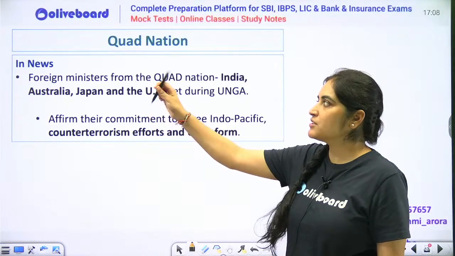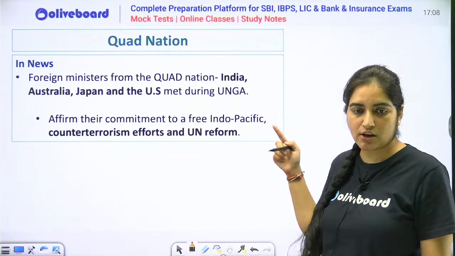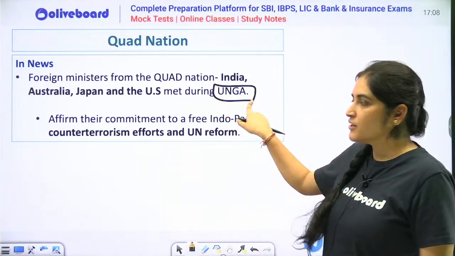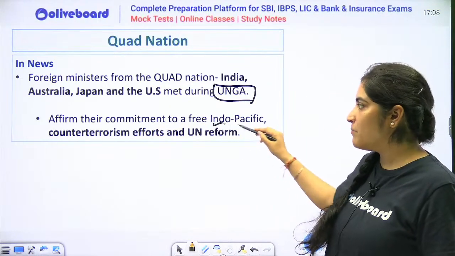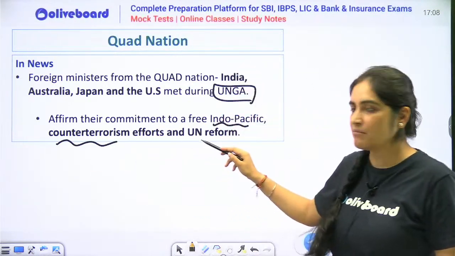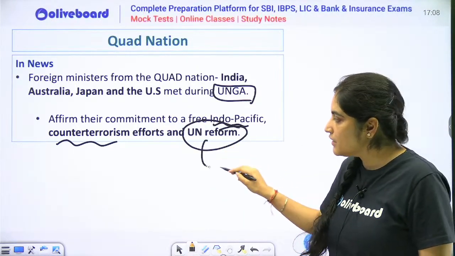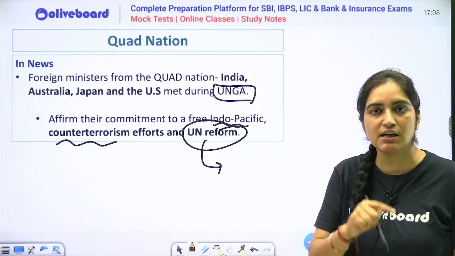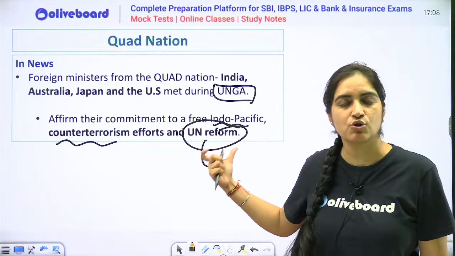Now, the foreign ministers have actually, there is a meeting on UNGA. So, very good, Rohit. So, during the UNGA meeting, all the Quad members actually met to talk about Indo-Pacific counter-terrorism efforts and United Nation reforms. आपको बहुत ज़्यादा पढ़ने की जरूरत नहीं है यूनाइटेड नेशन रिफॉर्म्स के बारे में, बट इफ यू आर गिविंग दिस ईयर्स आरबीआई इंटरव्यू, थोड़ा सा जरूर देख के जाना व्हाट इज गोइंग इन द न्यूज अबाउट यूएन रिफॉर्म्स.